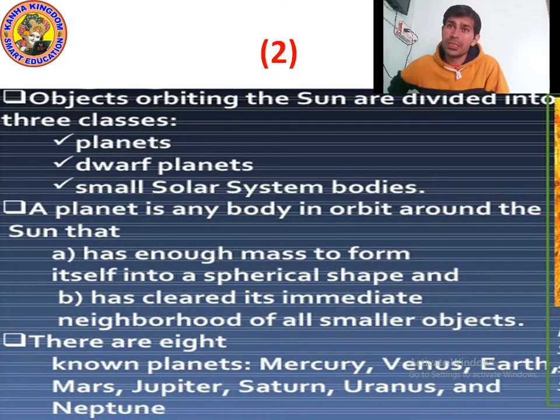Objects orbiting around the Sun can be divided into three categories: planets, dwarf planets, and small solar system bodies, like comets.